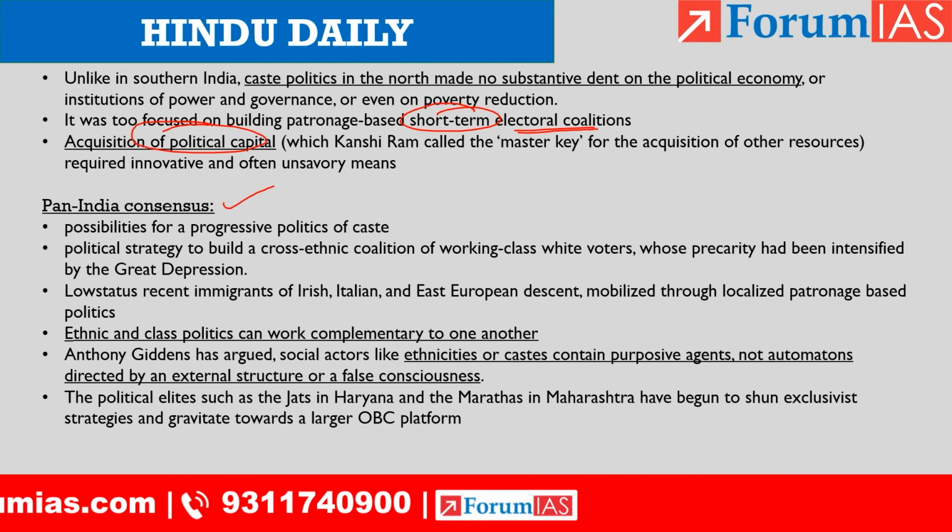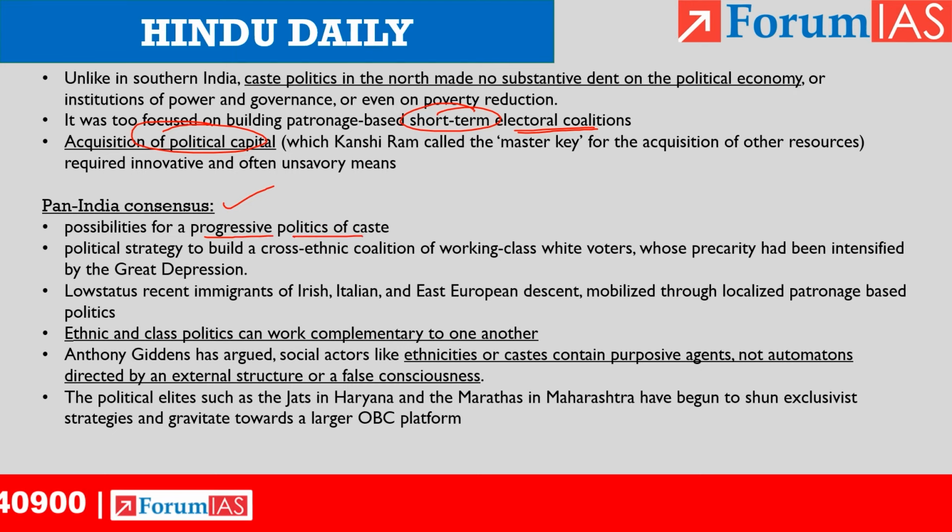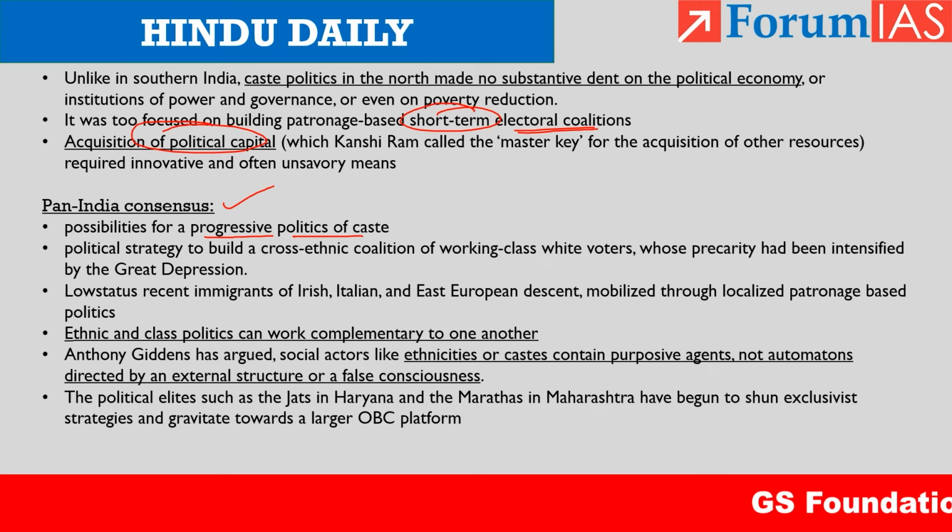So this shows that there is a possibility of progressive politics of caste, and we can take a leaf from the political strategy of Roosevelt.